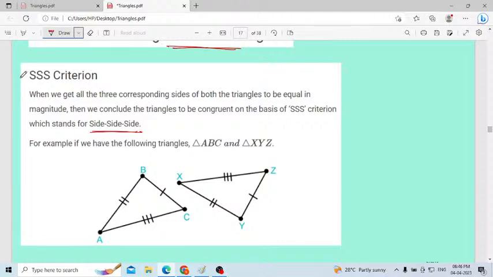First one, we will consider triple S, meaning side. All the three sides should be equal. When we get all the three corresponding sides of both the triangles to be equal in magnitude, then we conclude the triangles to be congruent. When all the three sides are equal, here the very important word is corresponding sides are equal. That one is very important.